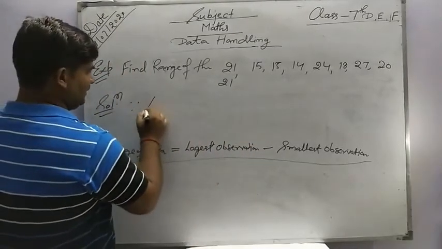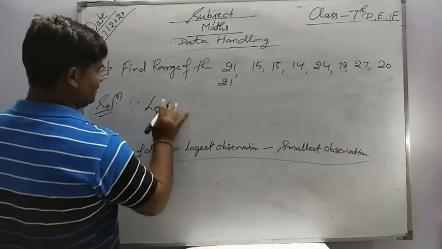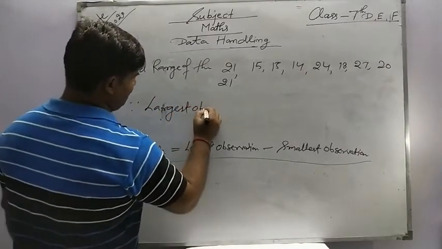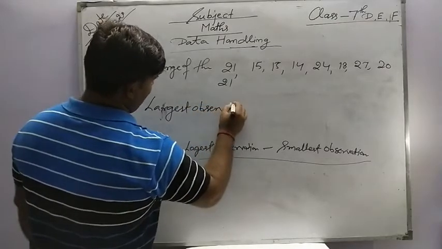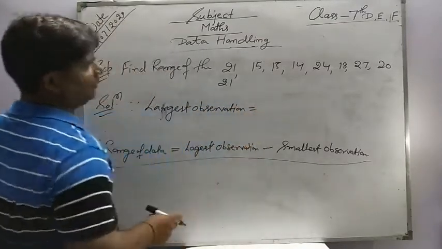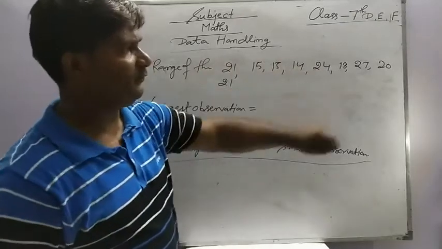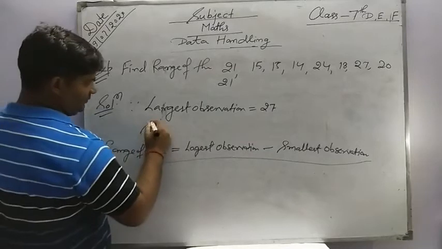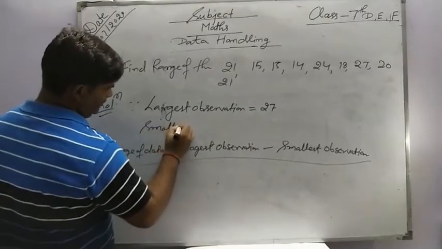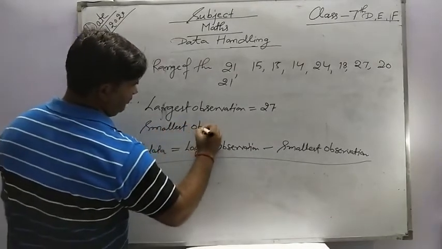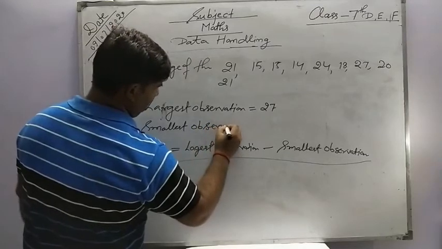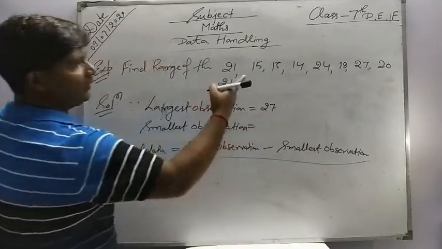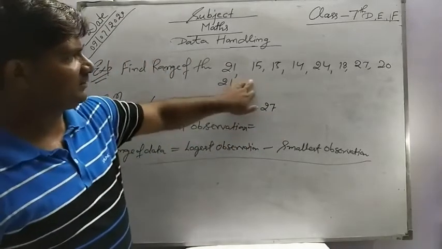Since the largest observation is the largest number of the given information, it is 27, and the smallest observation is 14.